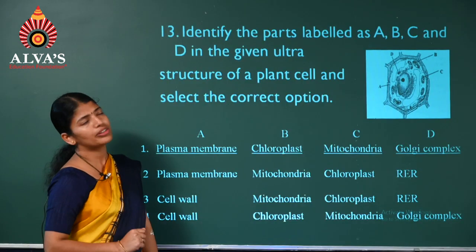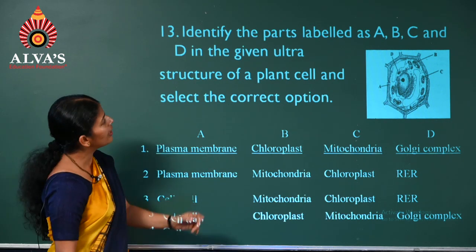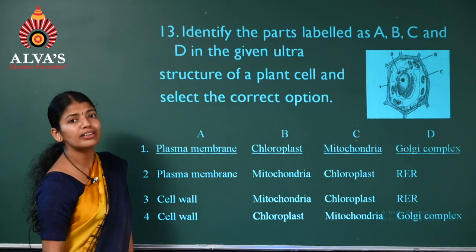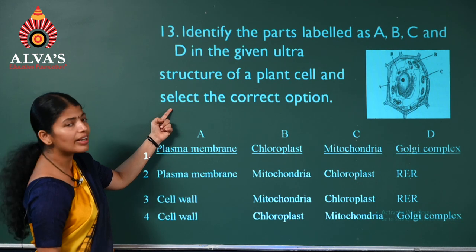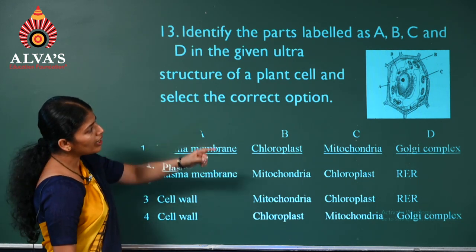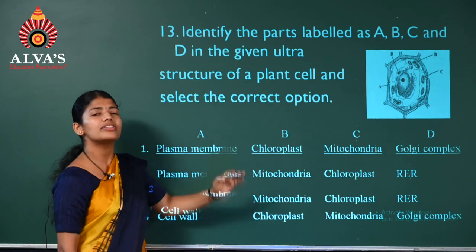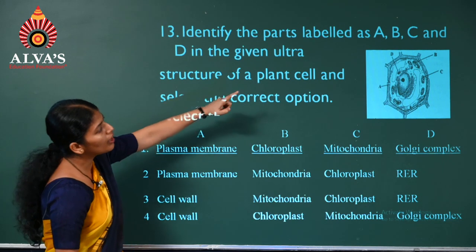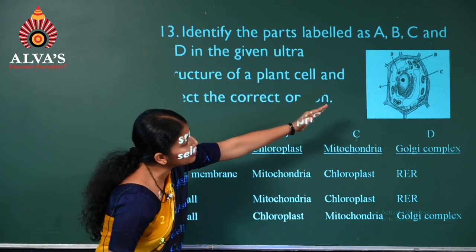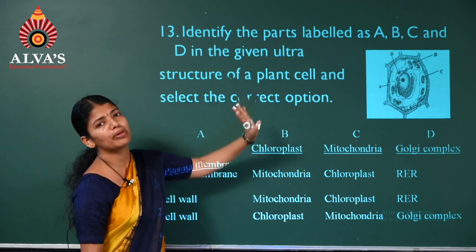Next, question number 13. It is a diagram based question. Here is a diagram of a plant cell. We have to select the correct option for those letters. In a plant cell, the outermost cover is the cell wall. Now A is marked inner to the cell wall, so obviously it is plasma membrane.